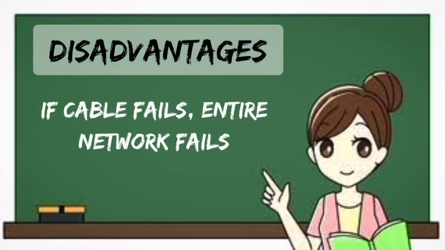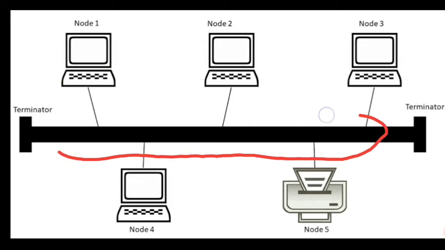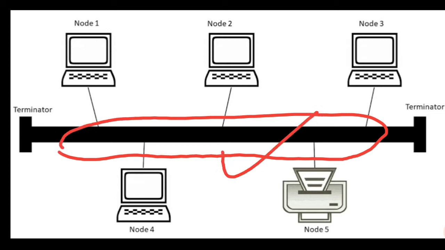So disadvantage, first point is, if cable fails, entire network fails. Before, in the advantages, what did we study? That if any node fails, it will not hamper any other node. But if the cable itself fails, then the entire network will fail. Why? Because of this cable, which is also known as the backbone.